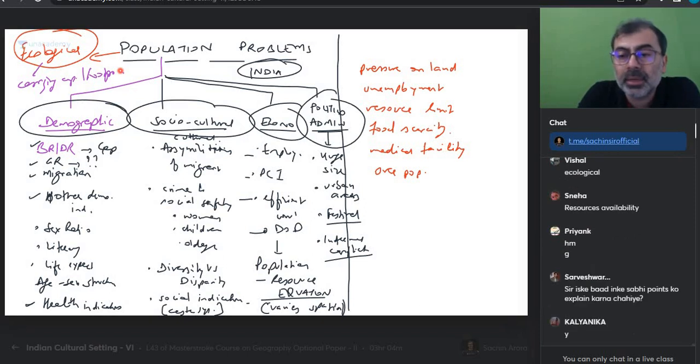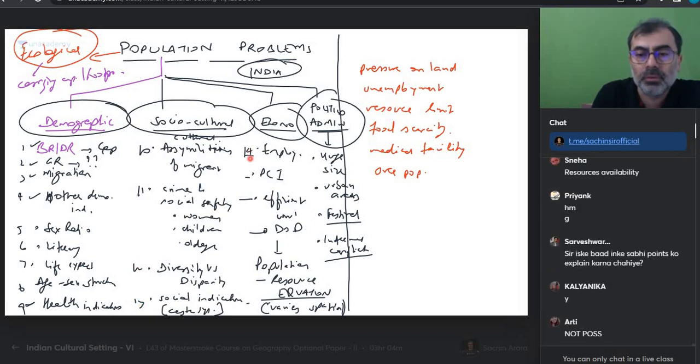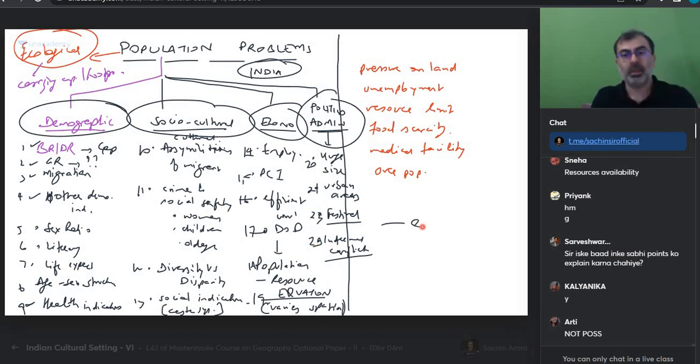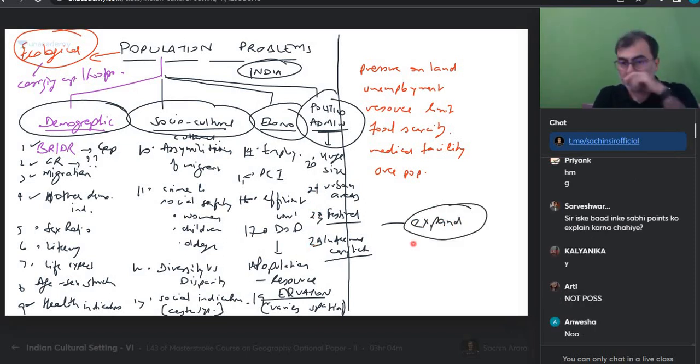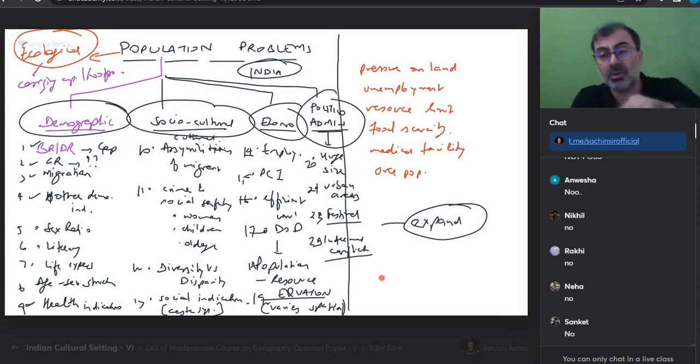Sarveshwar is saying, sir, after this you should explain all the points. Sarveshwar wants to ask a childish question. Now everyone tell me. 1 2 3 4 5 6 7 8 9 10 11 12 13 14 15 16 17 18 19 20 21 22 23. Would you expand all this? But Sarveshwar will ask this question. The whole 2 hours which we saw just goes to zero because Sarveshwar will ask such a question.